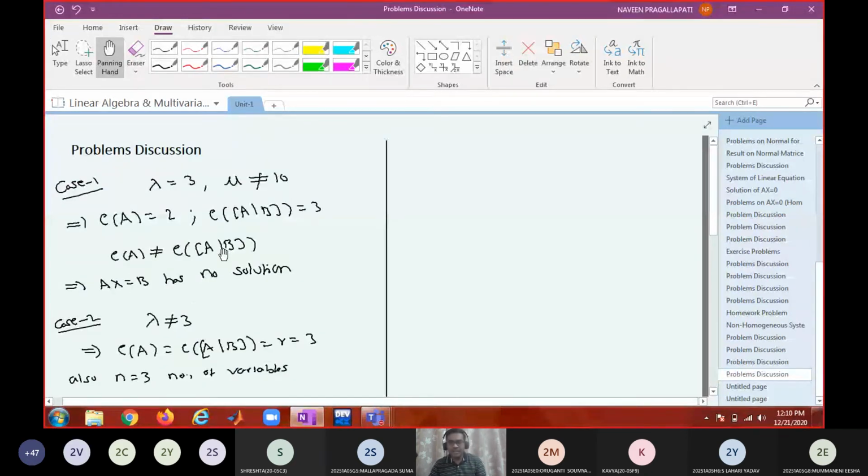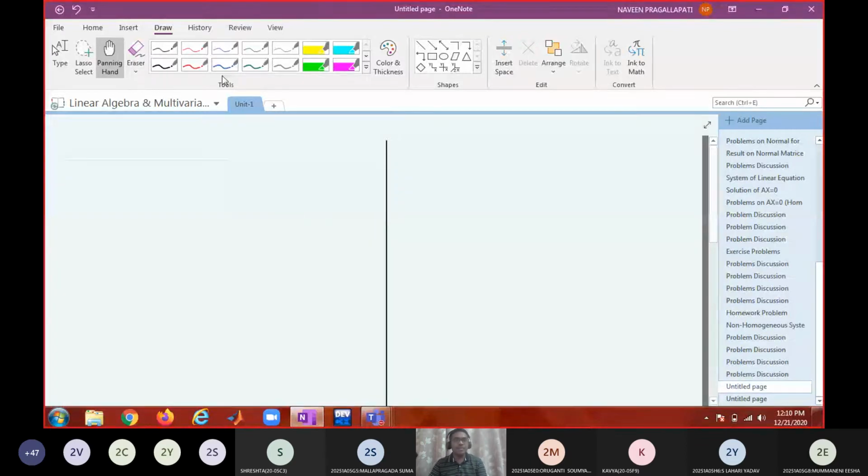So the next one is the last topic of your first unit. Put the side heading: LU decomposition method. Today I will just outline this method.